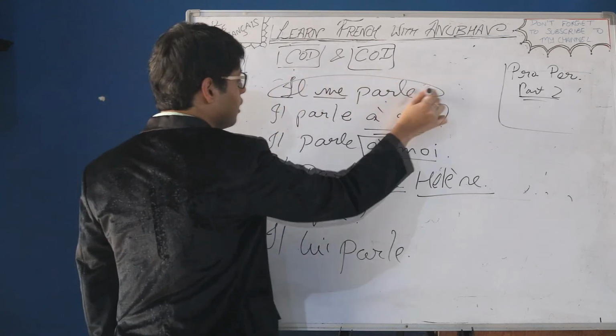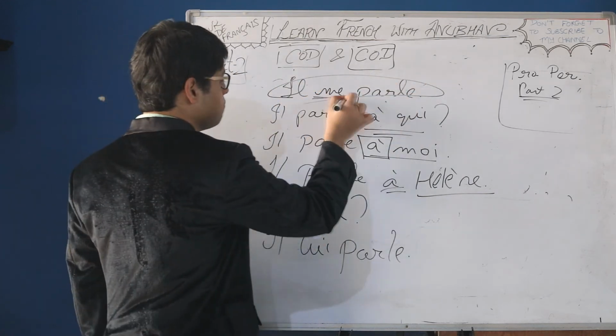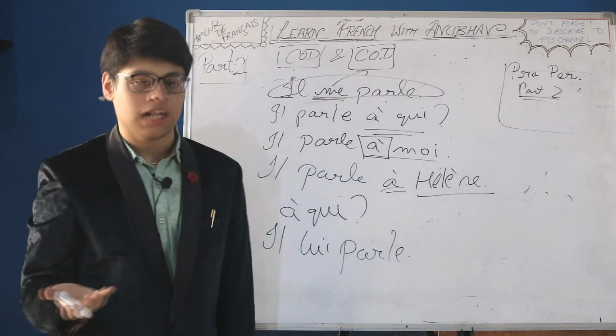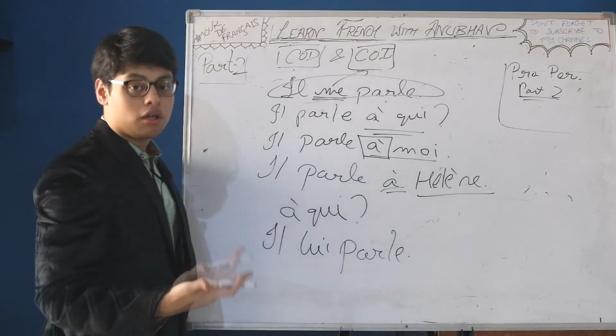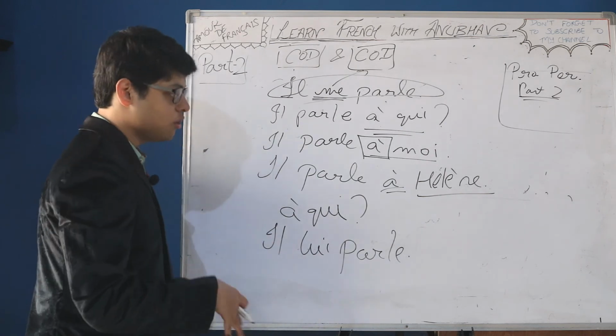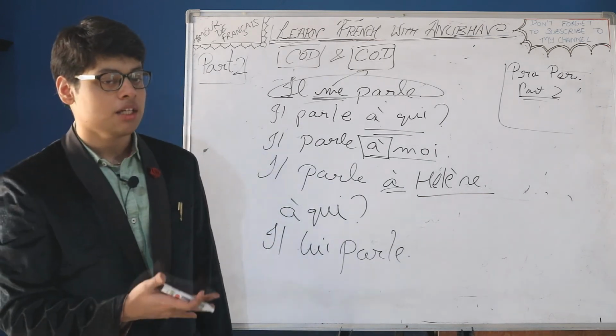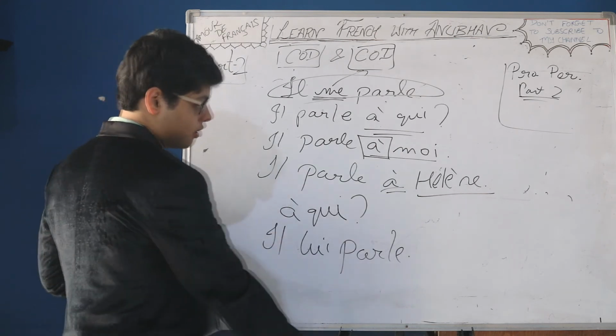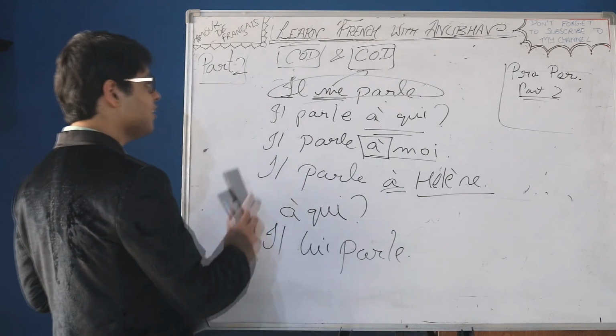So in il me parle, me becomes COI. You can't just blindly put COD just because you didn't see the preposition. You have to judge it. You have to ask a question. You have to frame the statement in a different manner. Then only you can say that it is COI.